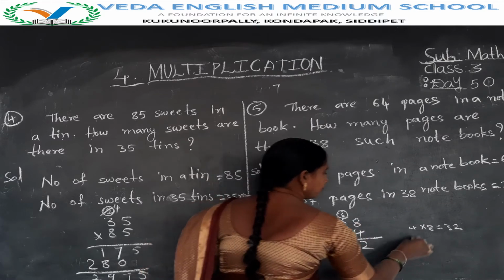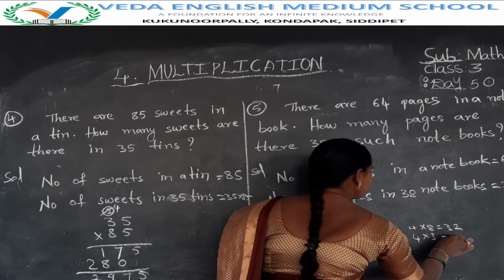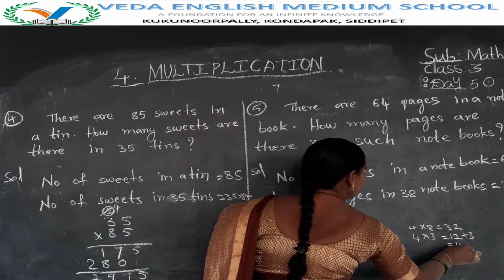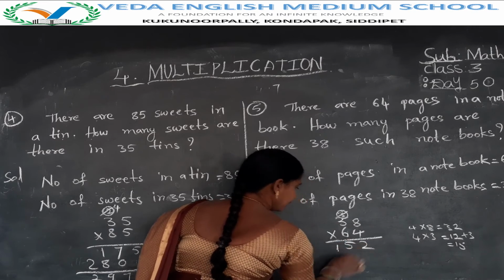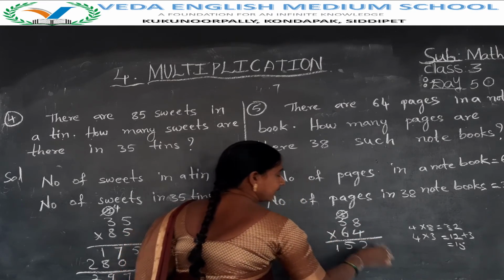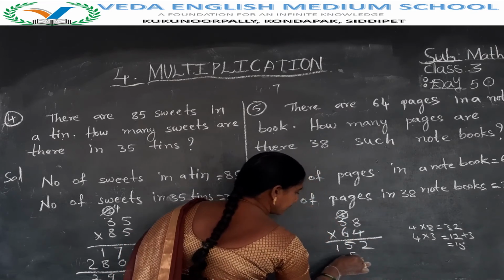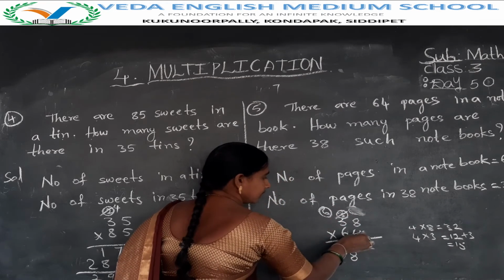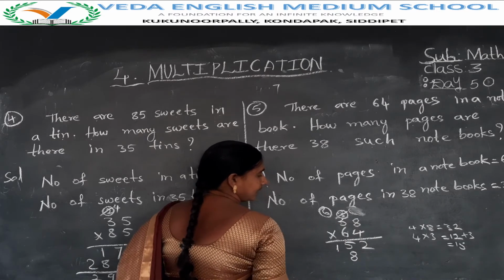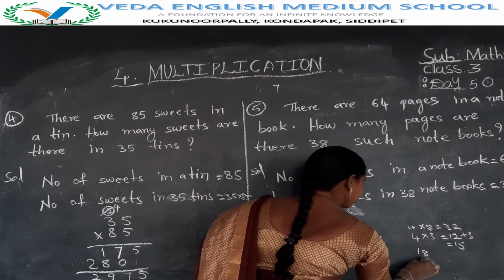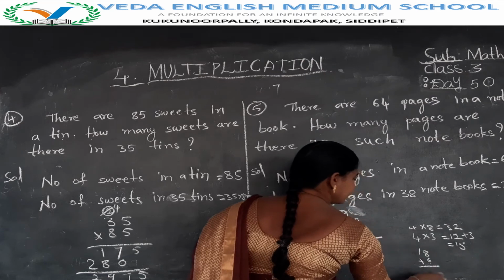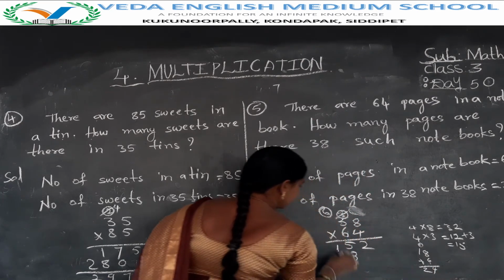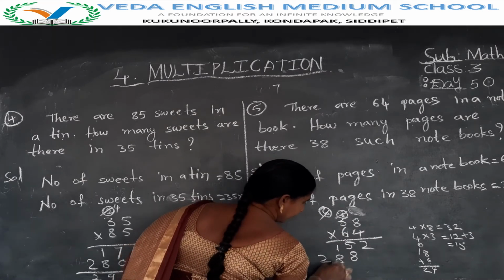4 into 3. 4 3s are 12. 12 plus 3 is 15. So here 15. Next multiply 6 into 8. 6 8s are 48. So here 8, here 6. Sorry, here 6. 6 into 3. 6 3s are 18. 18 plus 6. 6 8s are 48 plus 8 is 14. 14 plus 1. 28. So 28.